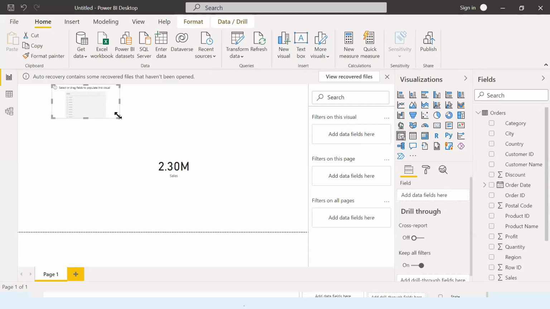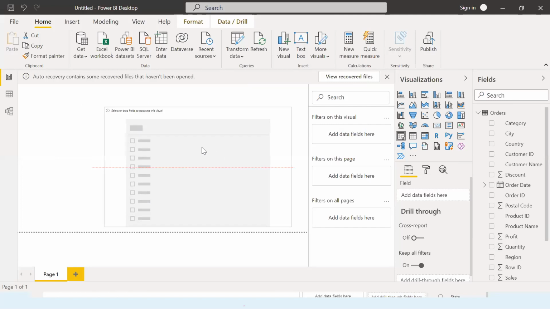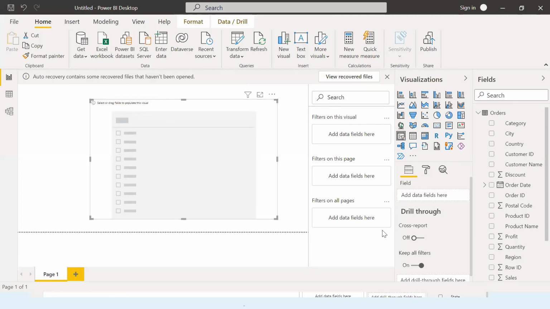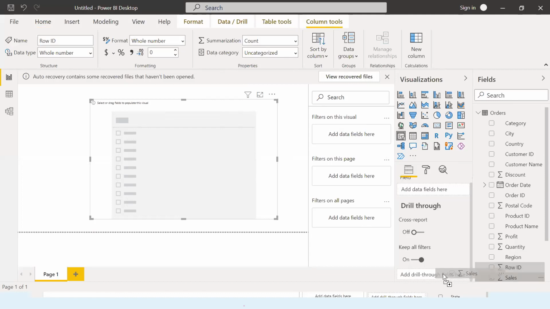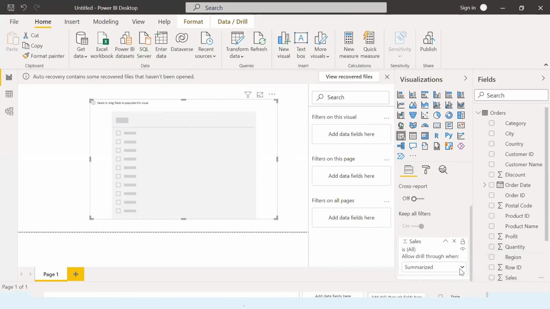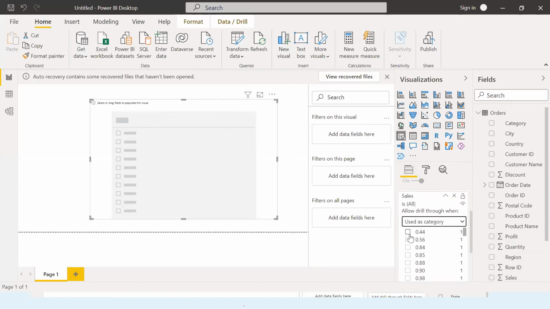If you click on this slicer, it says as of now, select or drag the fields to populate. Okay, let's try plotting some slicers here. As I click on this, let me put any random data for now. Let's say I put sales. Okay, I want to put profit. How do I want it? Should it bring me a summarized value, or shall I use it as a category? I'm plotting some things here, right?